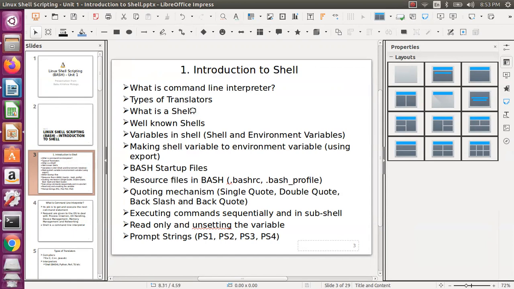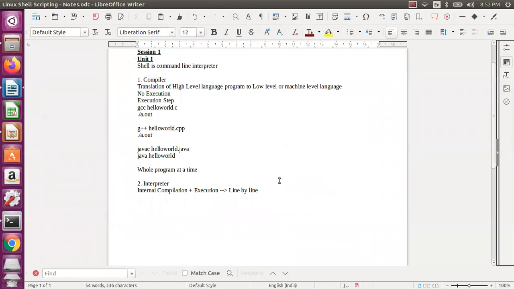So what is a shell? A shell is a command line interpreter. And then we have the well-known shells actually. There are so many shells we have. All shells started with something called sh actually. sh is nothing but the Bourne shell. So you have the Bourne shell, and after that you have the C shell, the KSH Korn shell, TCSH, and all those particular shells you have actually.